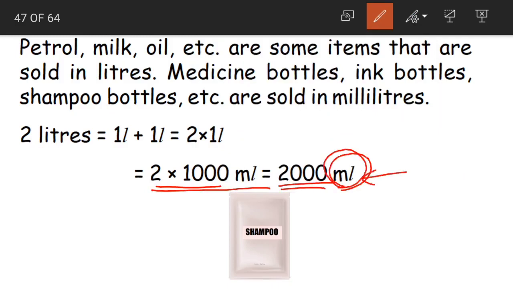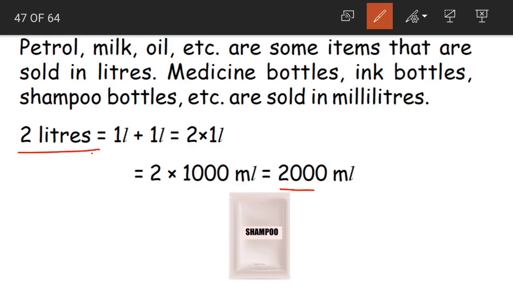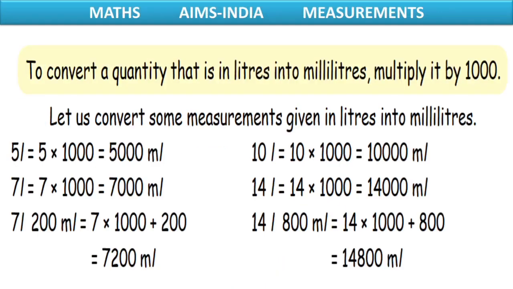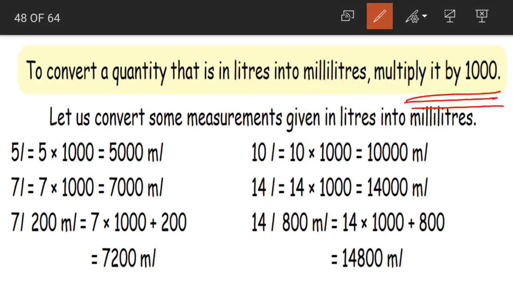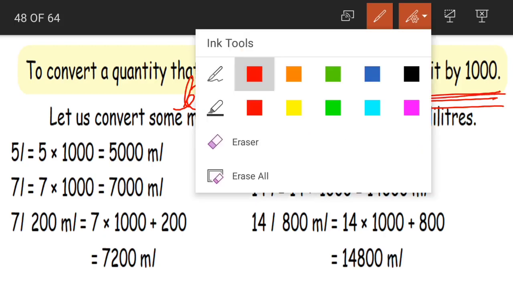Again children, the unit of measurement, that is ml, is to be written without fail. Don't forget to write ml at the end of the answer. Okay. So what is the answer now? 2 liters is equal to 2000 milliliters. Is this clear children? To convert a quantity that is in liters into milliliters, multiply by 1000. It's very simple. We have only two units of measurement for capacity, that are liters and milliliters. So when you want to convert liters into milliliters, just multiply by 1000.